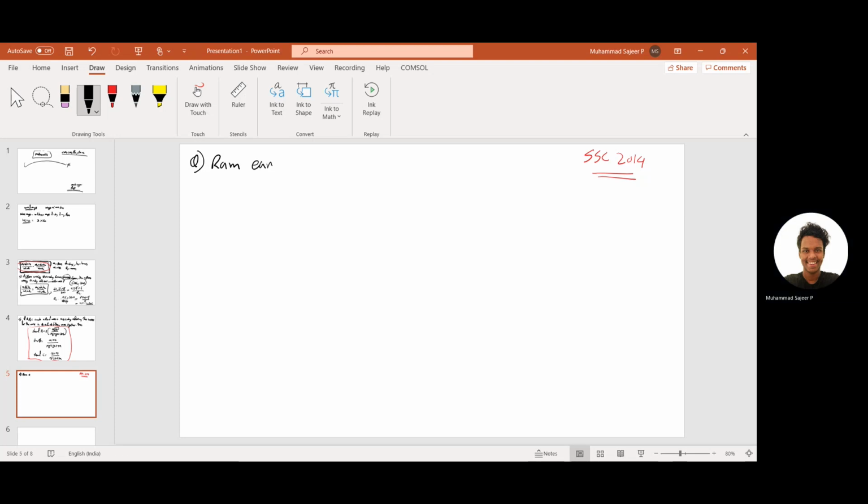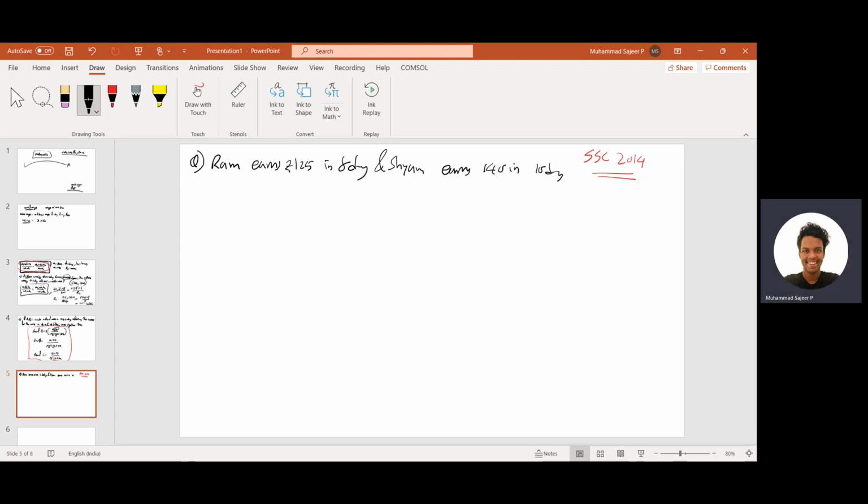So the question is like this: Ram earns 125 rupees in 8 days, and Shyam earns 140 in 10 days. The ratio of the earnings are, that's the question. So this was a simple question. Yes, in SSC Multitasking they asked this question. So the answer will be how much?